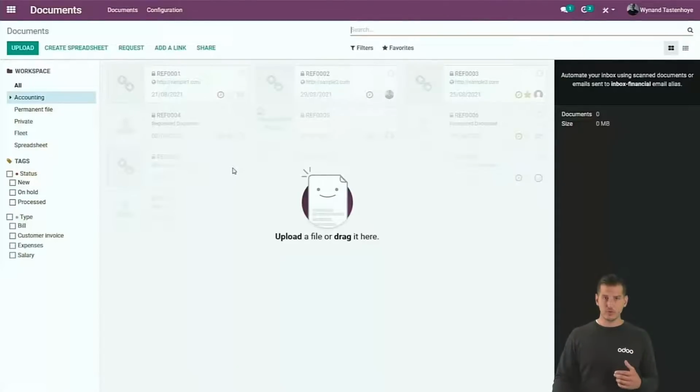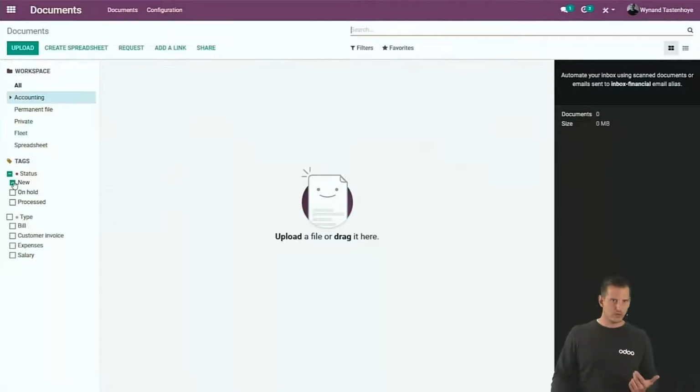First of all, if you have the documents on your local storage, you can just drag and drop them over here. They will be uploaded to the cloud so that you can get rid of them locally. In the same way, you can of course use the upload button as well. But what is more interesting is to create shared links. Just select a workspace combined with one or multiple tags and click on the share button.